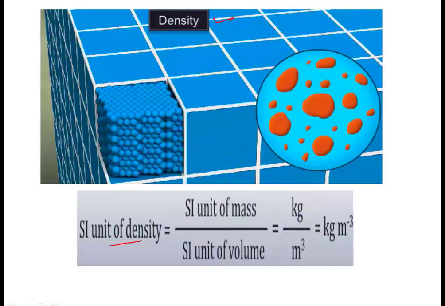The SI unit of density is the SI unit of mass, which is kg, divided by the SI unit of volume, that is meter cube. So the final unit of density comes out to be kg m^-3, kg per meter cube, right? These are all units you have also studied in physics, so you have to remember these units.